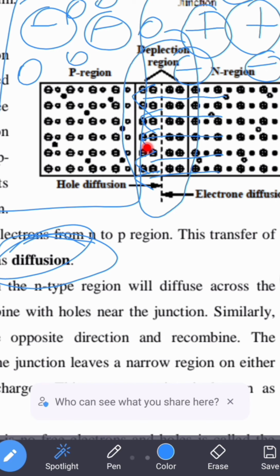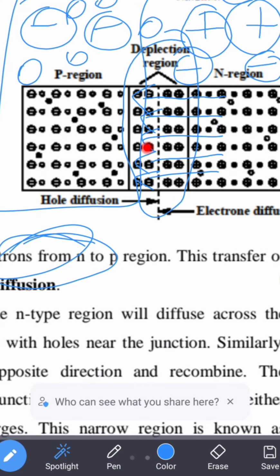And the process of combining these electrons with the holes is called recombination, and this narrow region itself is called the depletion region. Like this, the depletion region will be formed, and if you look at the picture, in the depletion region we are going to see only the immobile ions. That is, to the p side we are going to see the negatively charged ions, and to the n side we are going to see the positively charged ions. And in this region we are not going to see any free electrons or holes.